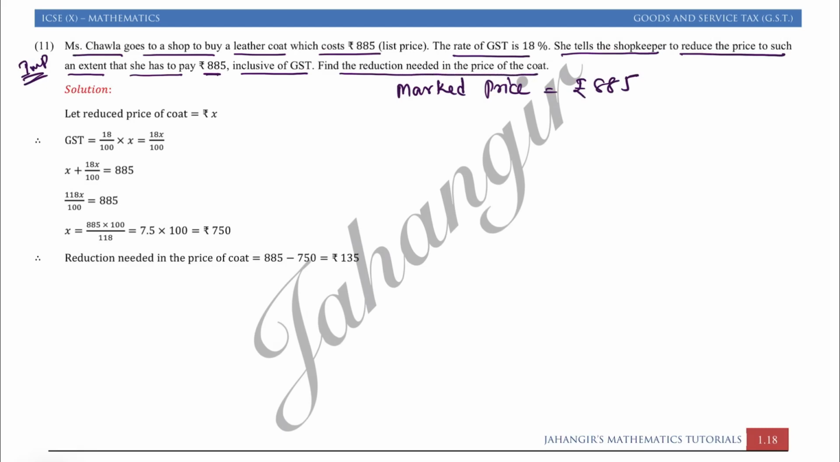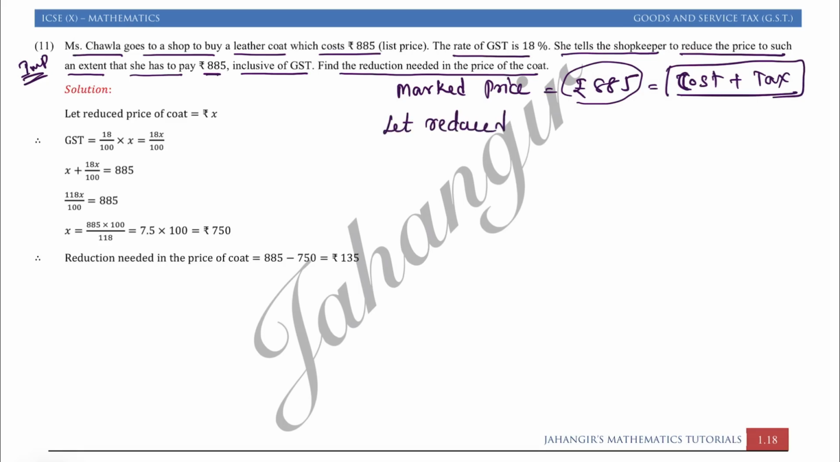See, if you go to the shop, you just bargain, you just decrease it. So here Mrs. Chawla told the shopkeeper to reduce in such a way that she pays 885 in total, where 885 includes cost plus tax. This is equal to actual cost plus tax. In such a way we have to find how much reduction will be required in 885 rupees. So we will say let the reduced price of the coat be rupees X.